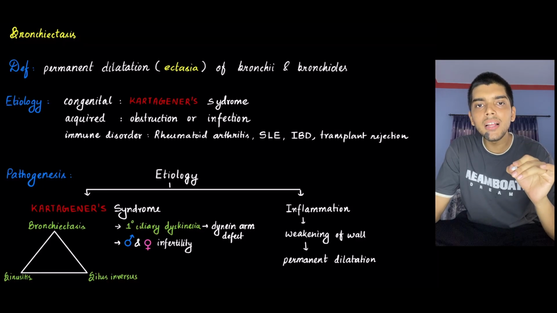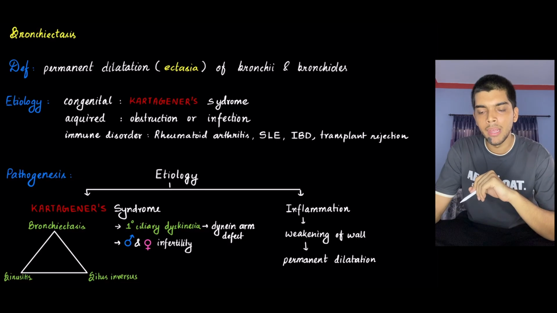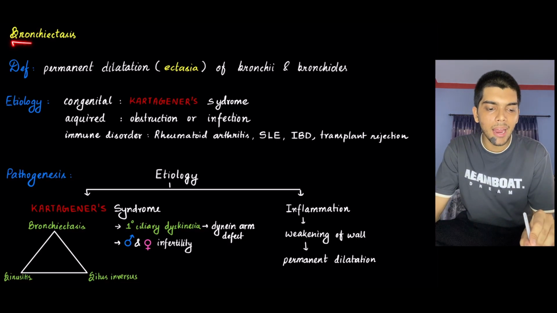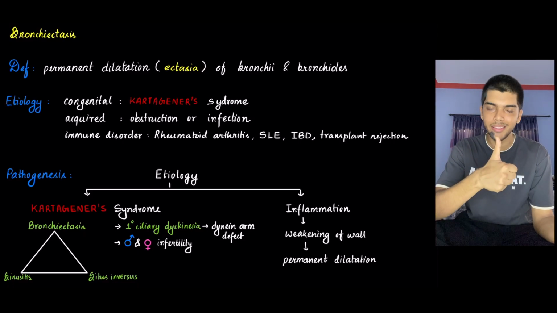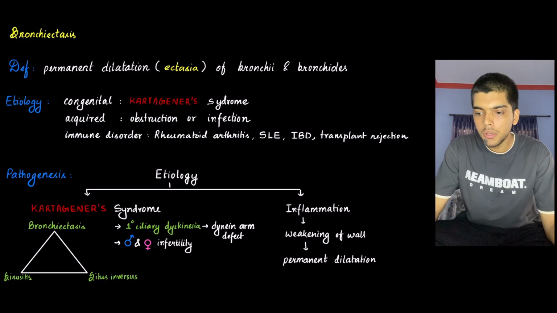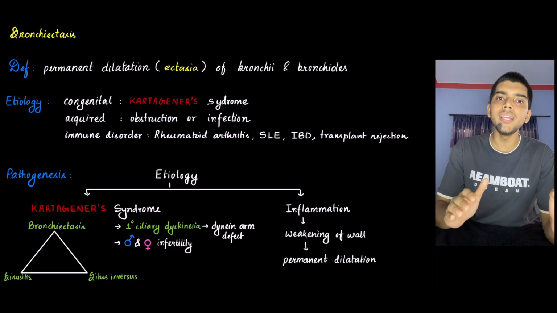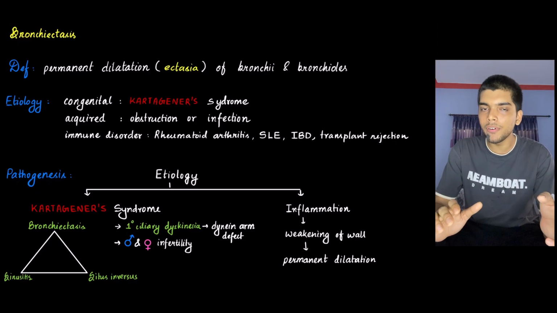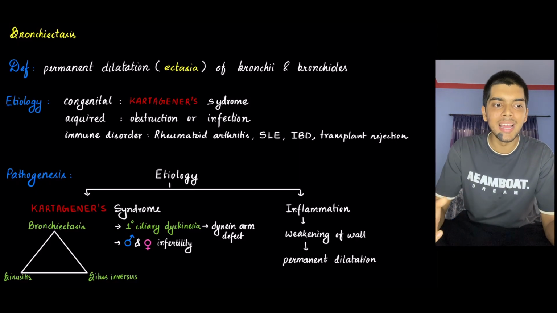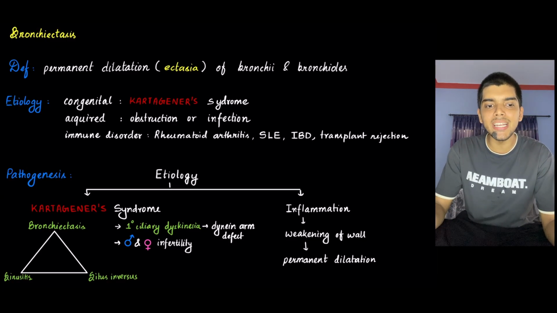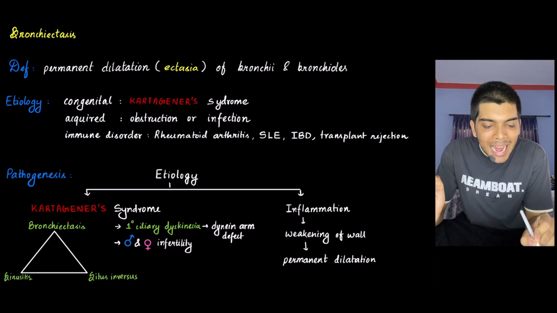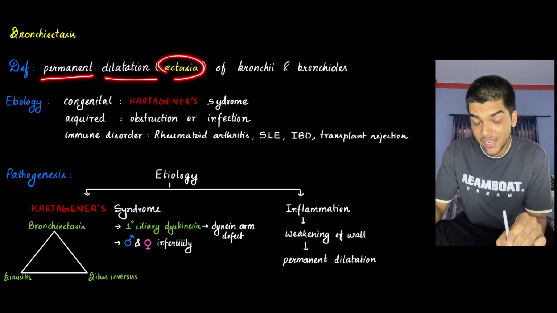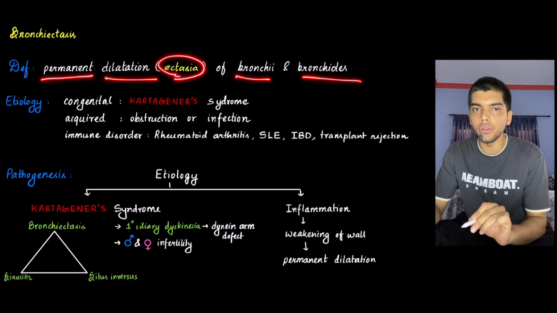This is the last disease that you need to know under obstructive pulmonary diseases, and that is bronchiectasis. So like any other disease, first, definition. The name says it itself, bronchiectasis. Bronchi refers to bronchi and bronchioles. Ectasis comes from ectasia, which refers to dilation. That is, there is permanent dilatation, ectasia, of bronchi and bronchioles.